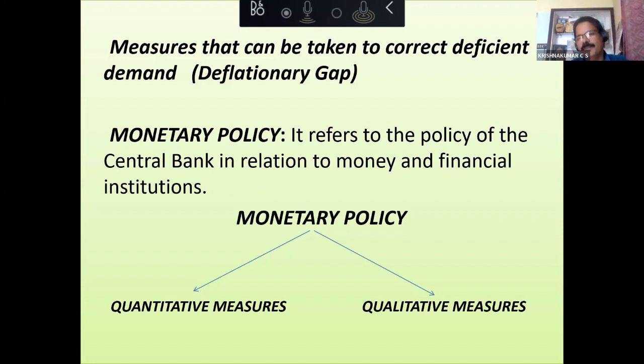Just the opposite will happen if bank rate is reduced. Commercial banks will take more loans and they will lend more to the public at lower interest. So people will take more loans, money supply will increase, consumption will increase, aggregate demand will increase, and deflation will be controlled. So that is bank rate. Then we have repo rate.